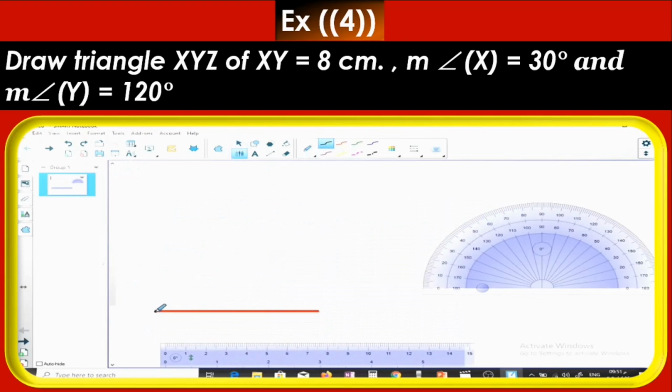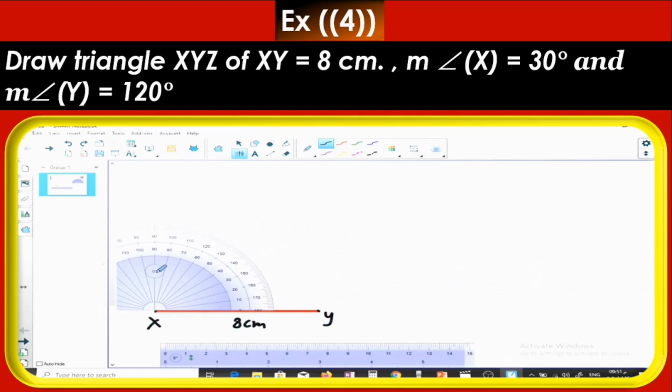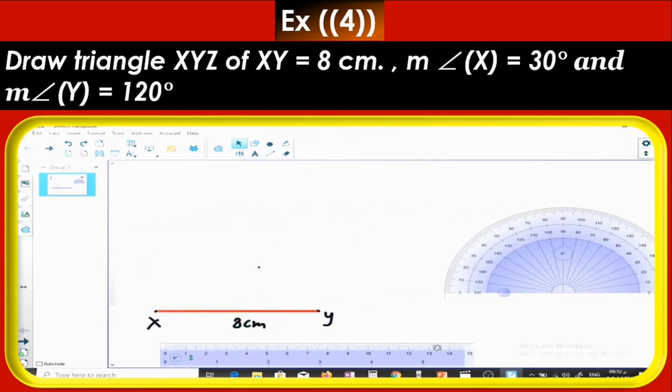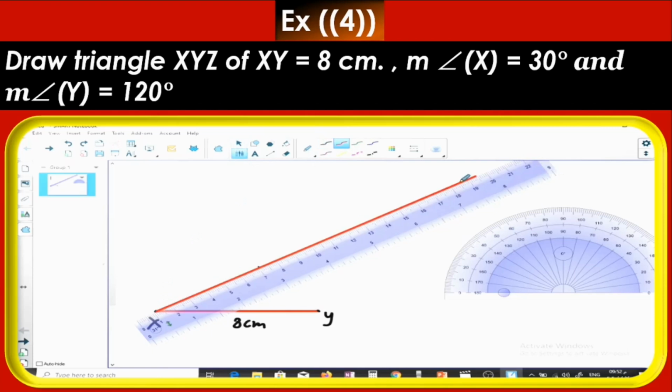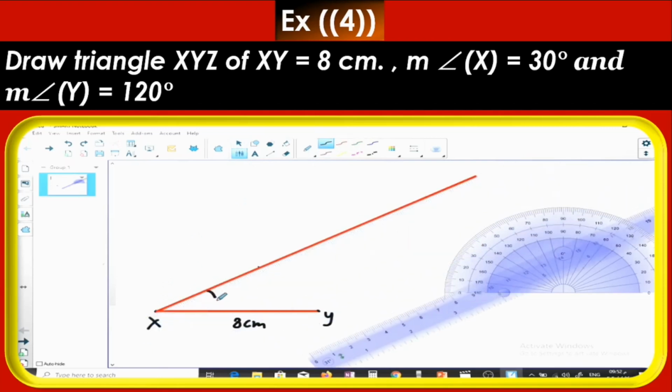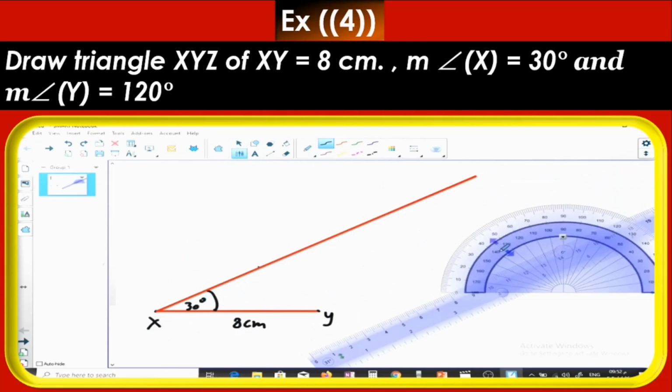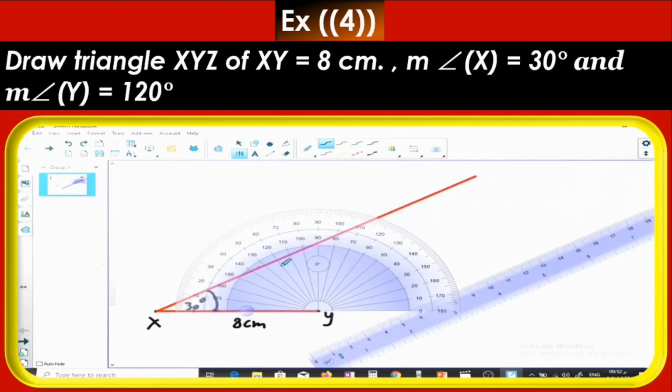Don't forget to write X and Y, and the length 8 centimeters. Bring the protractor, 30 degrees from X. Draw a long side from X in the direction of the black point. Bring the protractor again at Y. The angle will be 120 degrees.